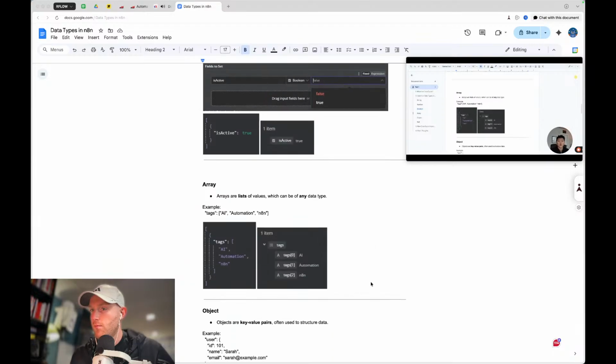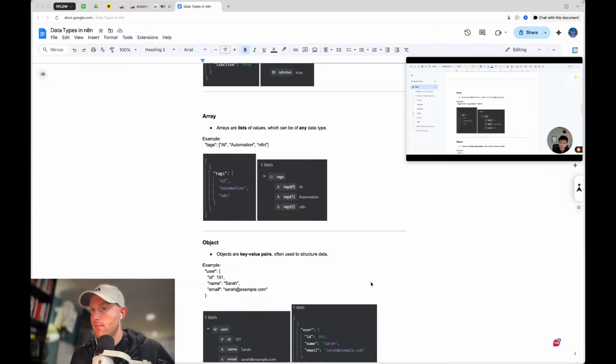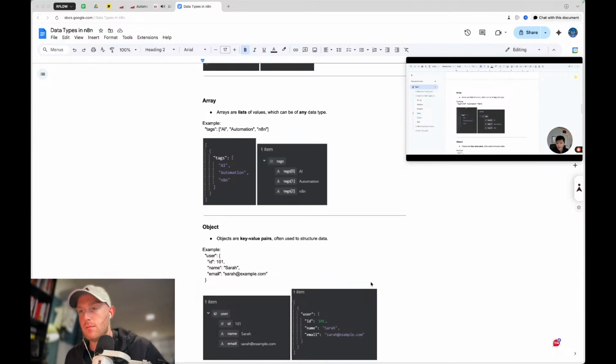So now arrays. Arrays are lists of values like I talked about earlier with the products. And here's a list of products. In this case, we have tags. So lists can be any data type. As you can see here, we have tags, which we put through as AI, automation, and N8N. And those will be shown within square brackets.